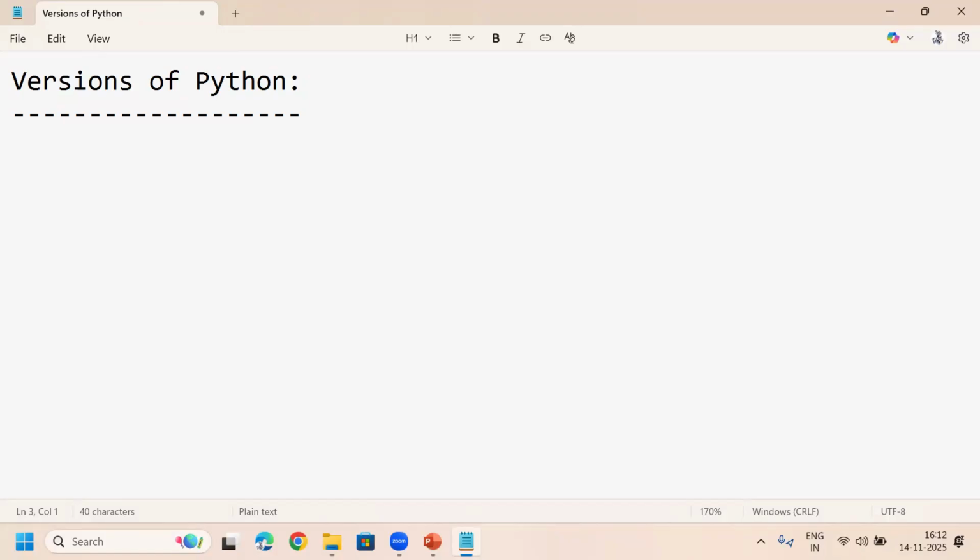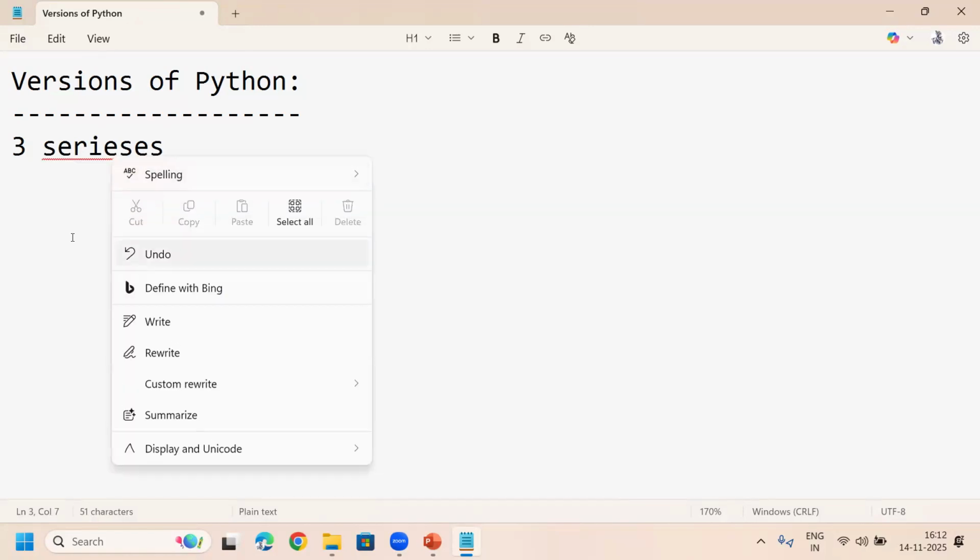Now, today we are setting up the Python software in our systems. First of all, we have to discuss versions. Total Python software is classified into three types, or you can say three series.